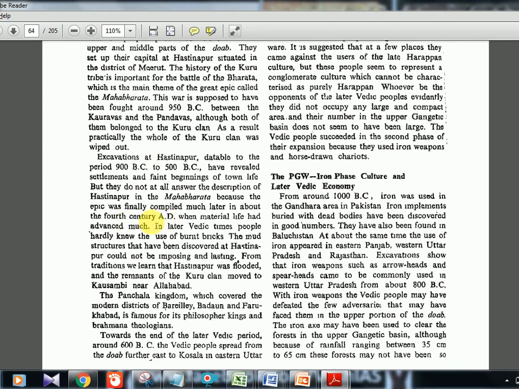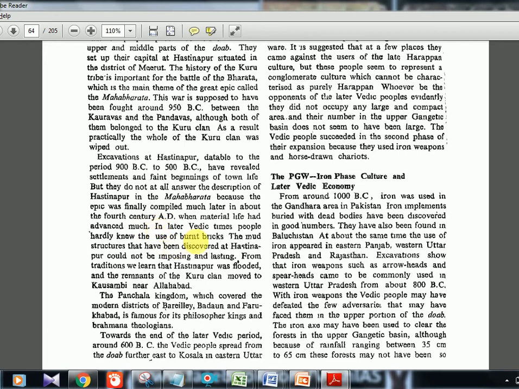It has a lot of palaces, golden palaces, and richness, and that means kingly kind of life you can tell. You have seen the Mahabharata serials and all, so you will be knowing. So that is why the book is compiled later. That is why too much exaggeration is there. Okay, it is not like they had that much great life or urban society. So that is about the Mahabharata story.